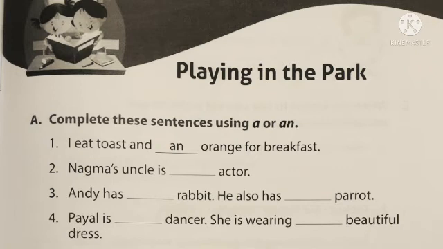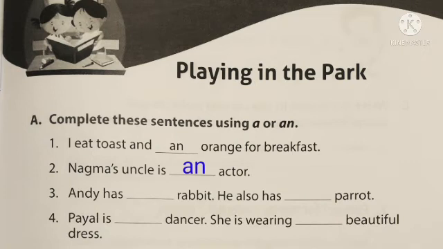And the second sentence, Nagma's uncle is dash actor. Here after the blank the word is actor. Actor is the word starting with the letter A. A is a vowel sound, so before that we need to use an. So we can write here an. So the sentence, Nagma's uncle is an actor.